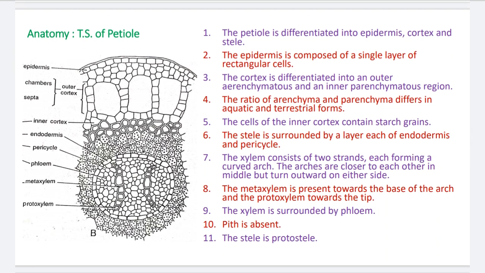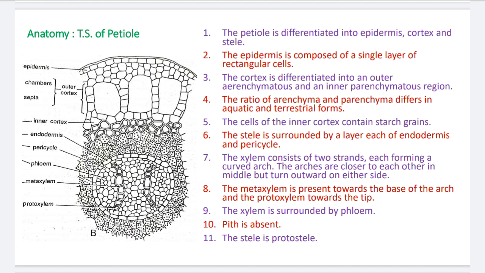Now the internal organization of the sporophytic plant body. First is the anatomy of the petiole. You see in the diagram all parts are clearly visible. The outline of the petiole is circular. The outermost protective covering is the epidermis, which is further covered by the cuticle.